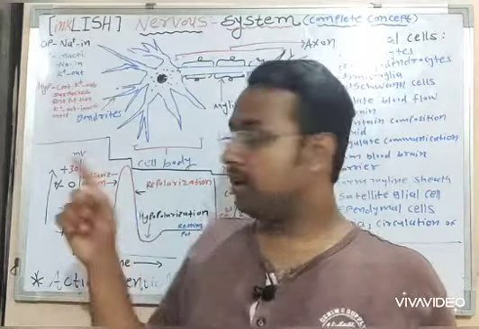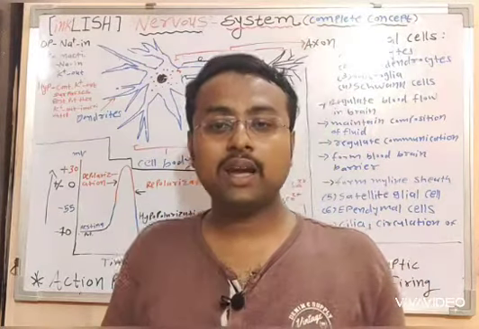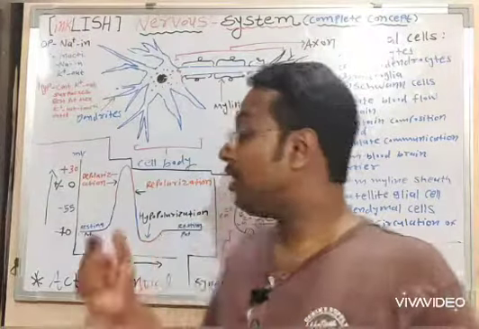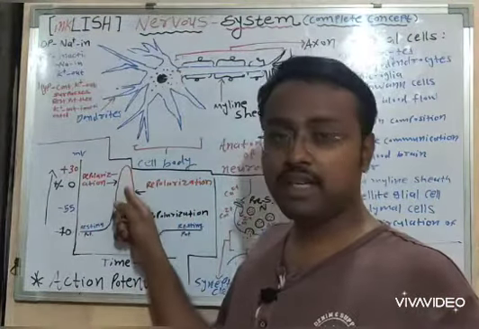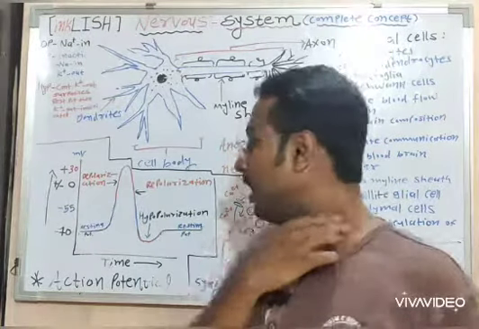Since lots of potassium ions are moving away from the membrane, it is polarizing the membrane towards the negative charge.